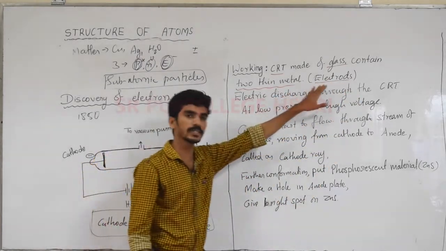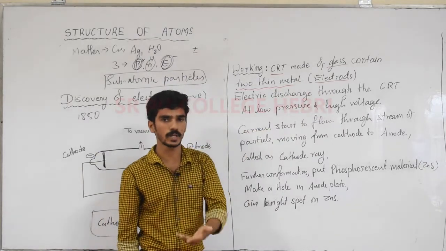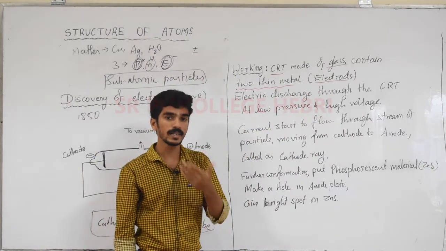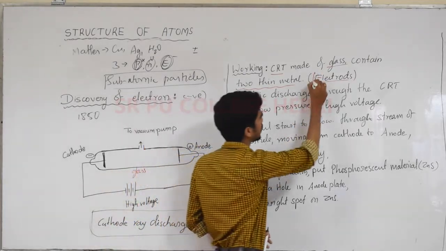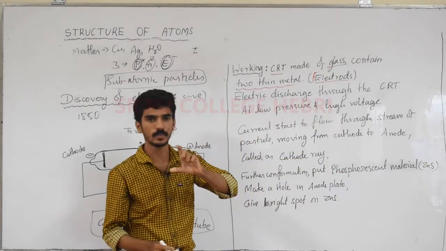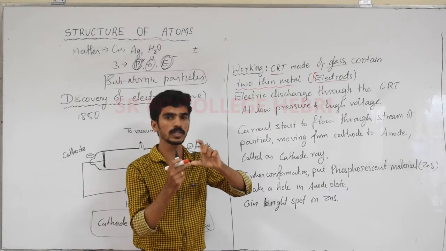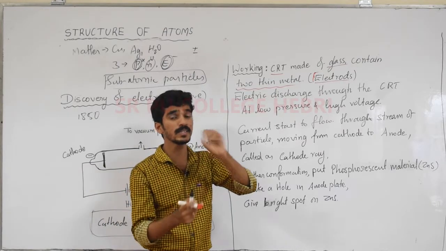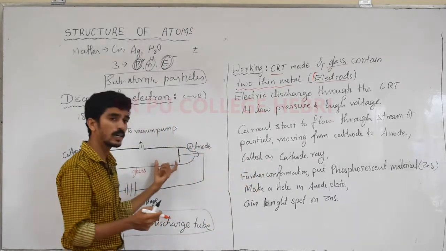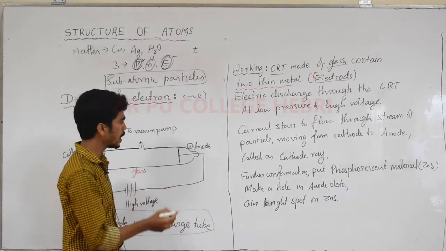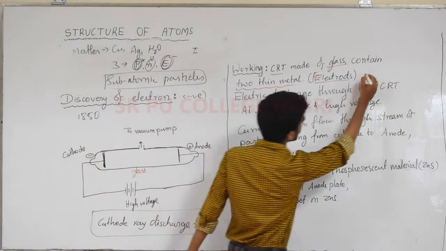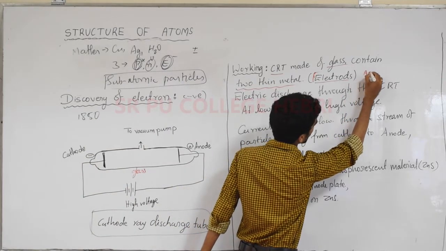Why is it called an electrode? It can transmit electrons, or electric discharge will take place. So we call them electrodes. In a battery cell there are two electrodes present, plus and minus. Same here, two metals are present, and those metals act as electrodes. We know electrodes are of two types, anode and cathode.